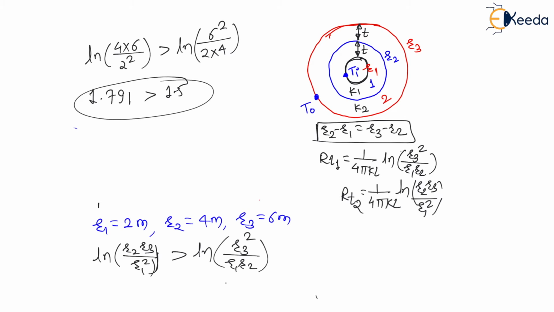Therefore, the material with higher thermal conductivity should be on the outside layer, that is 2K on the outside layer, and the material with lower thermal conductivity should be on the inside layer. So my dear students, straight forward remember this note for the competitive exams, because in all the competitive exams they have asked this question, right?